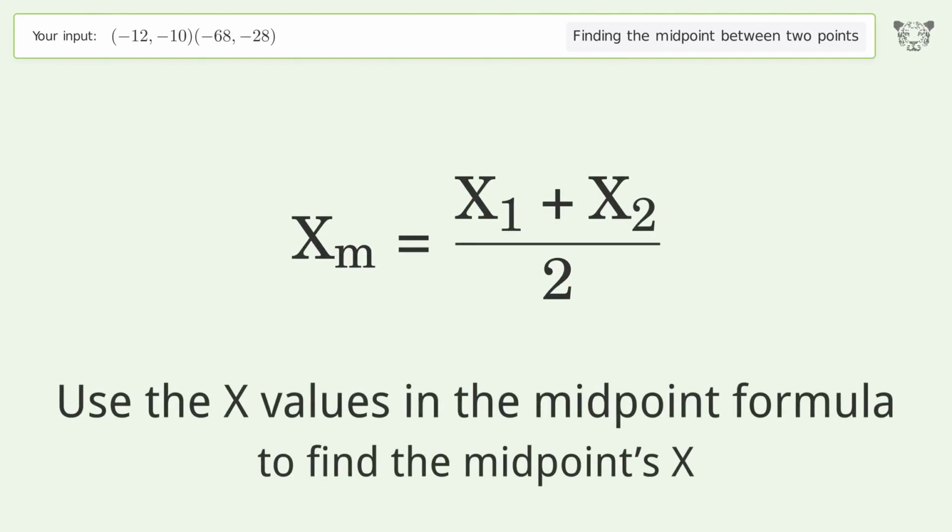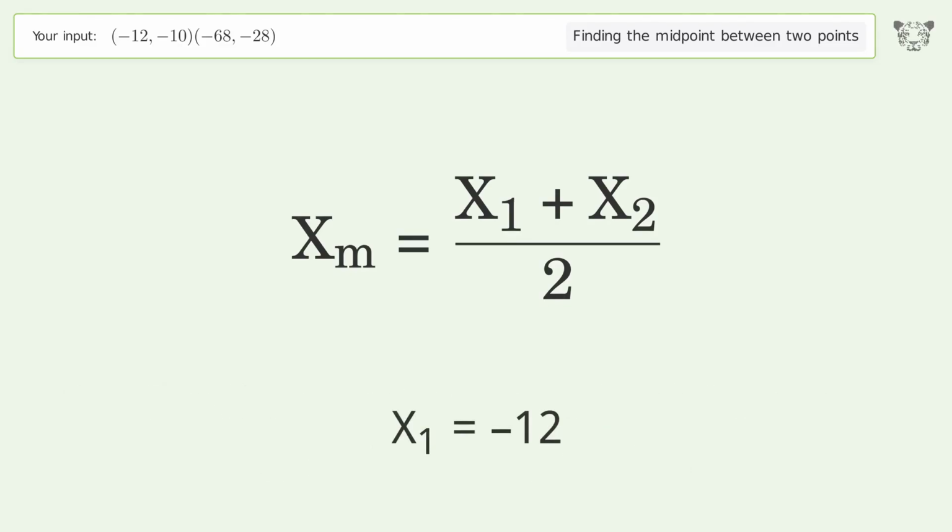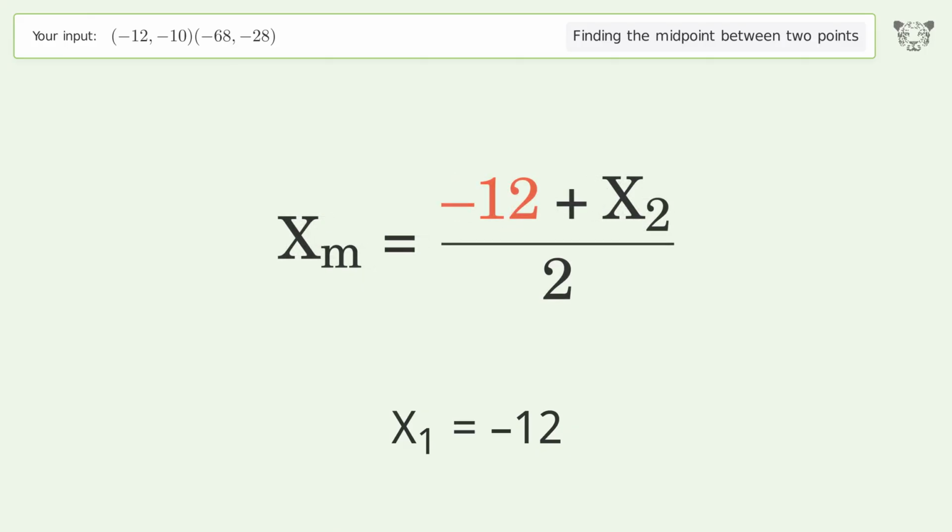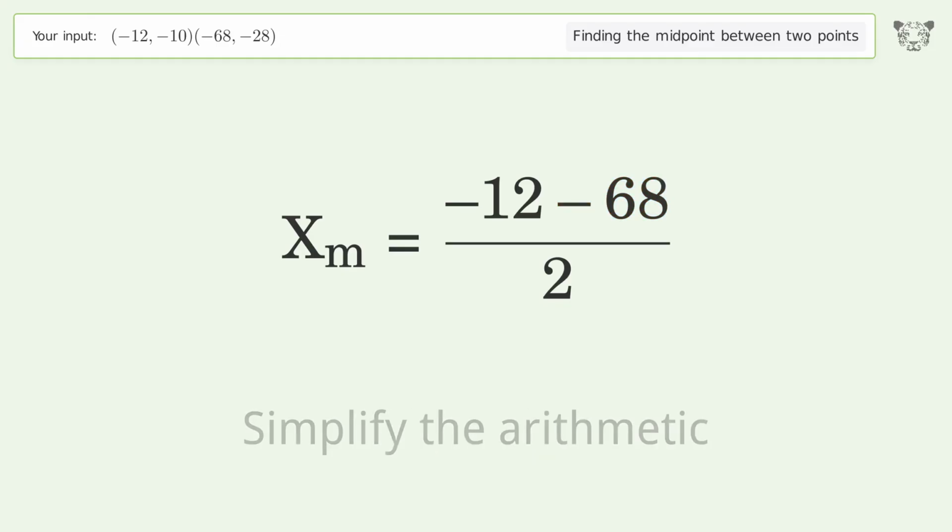Use the x values in the midpoint formula to find the midpoint's x. x1 equals -12. x2 equals -68. Simplify the arithmetic.